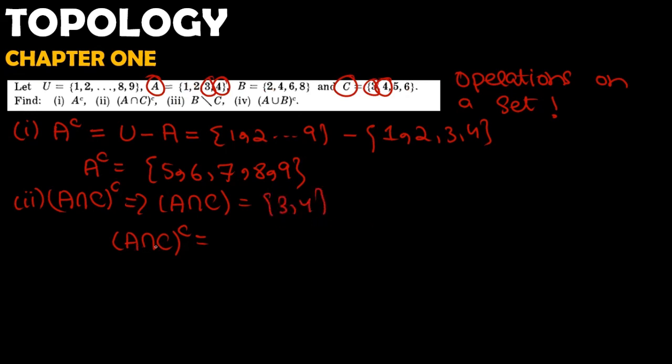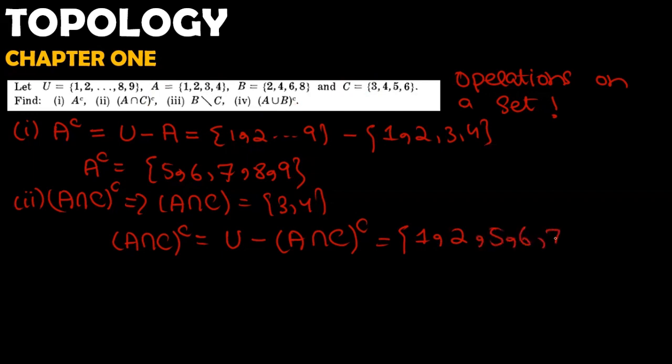So (A union A intersection C) complement will be all those elements, which means we have to subtract A intersection C from U. So U minus A intersection C. We have the first 9 elements, and we have to subtract 3 and 4 from it, and we get 1, 2, and 5, 6, 7, 8, and 9, since 3 and 4 were subtracted. So this is the complement of A intersection C.